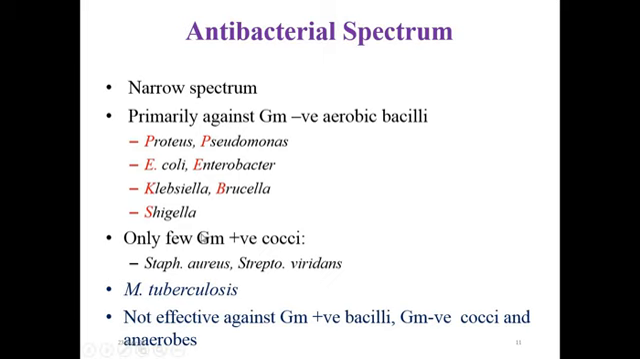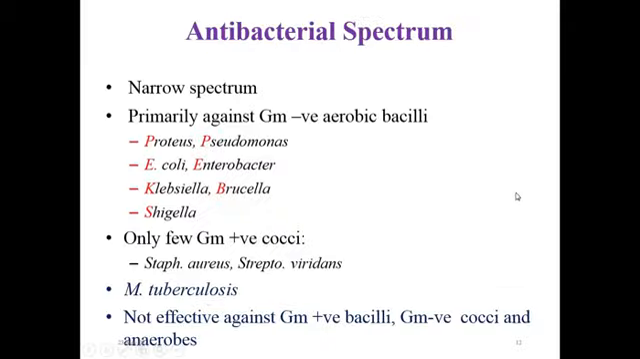Some of the aminoglycosides also have action against Mycobacterium tuberculosis, particularly streptomycin and kanamycin, but the other aminoglycosides do not have action against Mycobacterium tuberculosis. While this particular class of drug is not effective against gram-positive bacilli, gram-negative cocci and anaerobes.